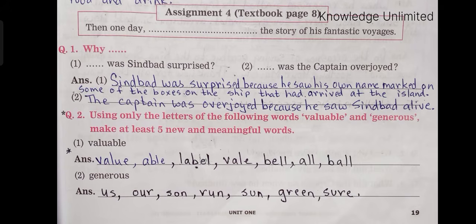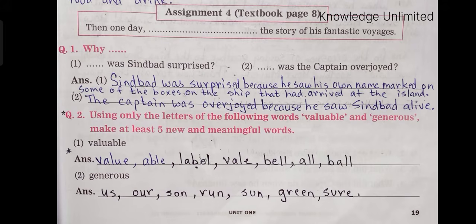Second one, dash was the captain overjoyed. So why was the captain overjoyed, children? You need to write the captain was overjoyed because he saw Sinbad alive. Let's see the next question.